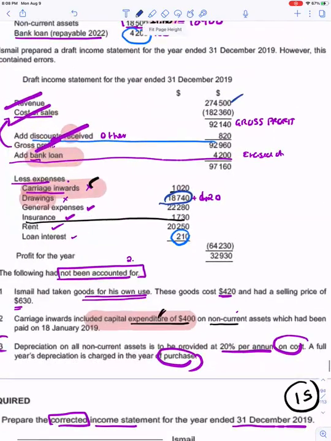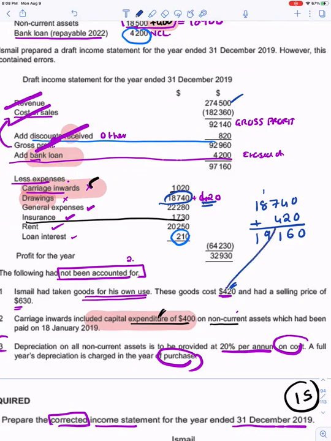In that, I had read the adjustment that Ismail had taken goods for own use. So the 420 goods for own use is added. 19,160 is the figure for your drawings. It is 18,740 plus 420.